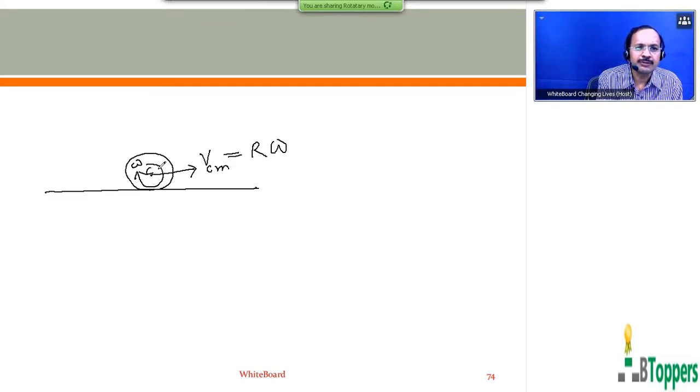So when the center of mass of the body undergoes an infinitesimally small linear displacement ds, suppose, then you can write ds equal to v_cm into dt. ds represents the magnitude of linear displacement of the center of mass of the rolling body during the infinitesimal time dt.